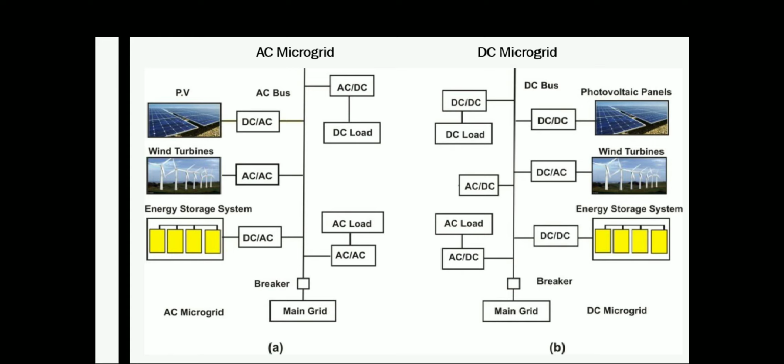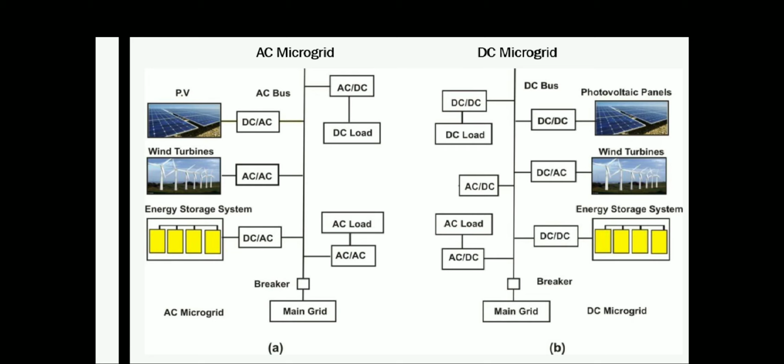So you can see that whether it is a DC microgrid or an AC microgrid, it becomes advantageous only depending upon your applications, what type of renewable energy systems or distributed energy resources you are using. Based upon that, you can select a DC microgrid or an AC microgrid. Or also you need to consider your load type.